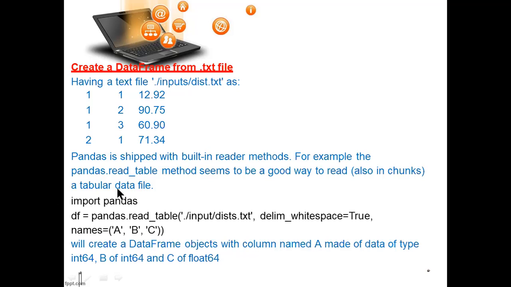So it will create a text file with the name dix.txt. This is the file name. With pandas, you can create a text file which can be in a tabular form. So with the read_table function, this is a function you can use, and it should be enclosed in normal brackets.